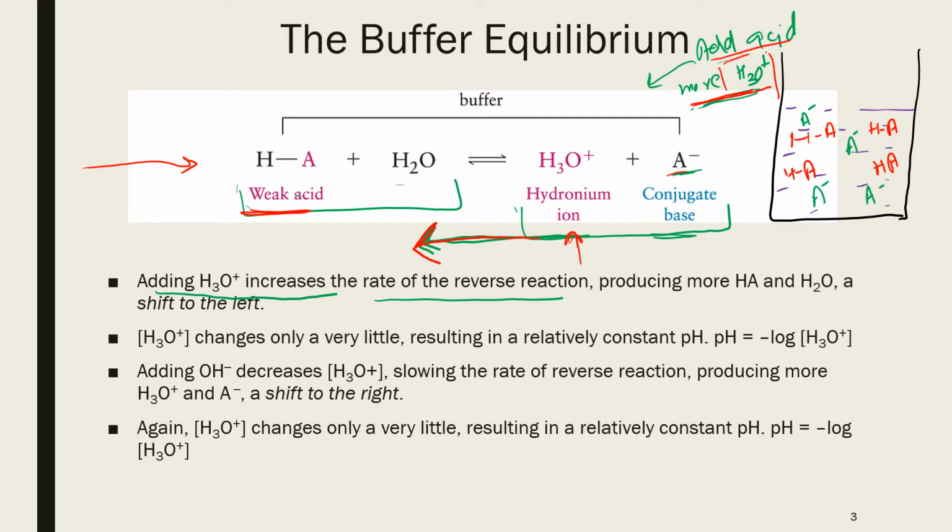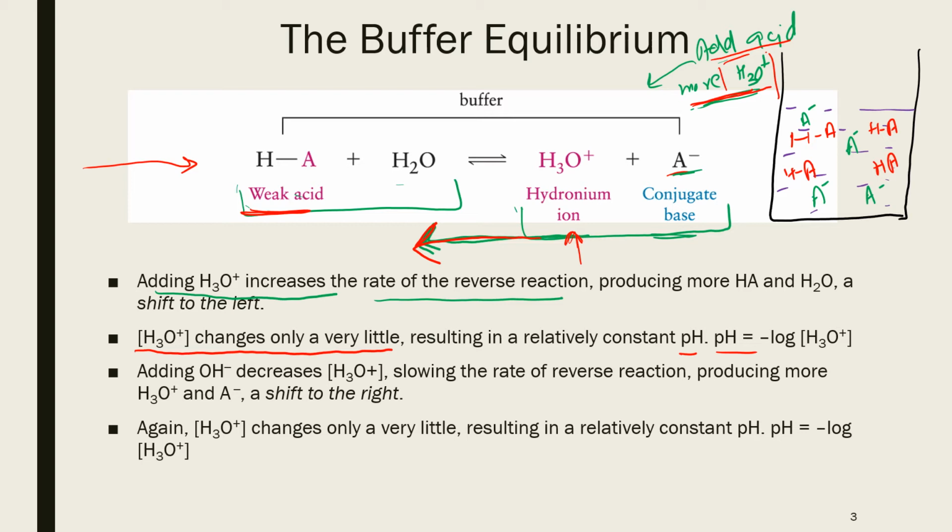and any extra H3O which we added will combine with A negative to produce reactants. So those extra H3O positive will get dissipated, or they will be removed. Therefore the concentration of hydronium ion will change very little, so the resulting pH will be the same or almost the same. So hence the pH will not change when we add extra acid.